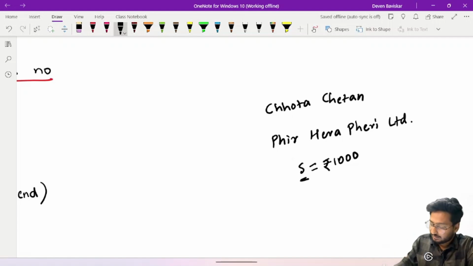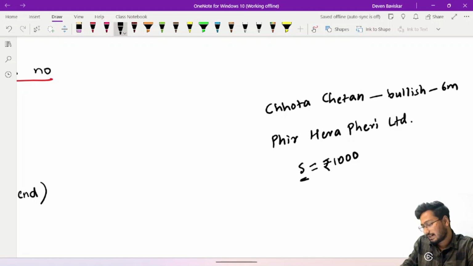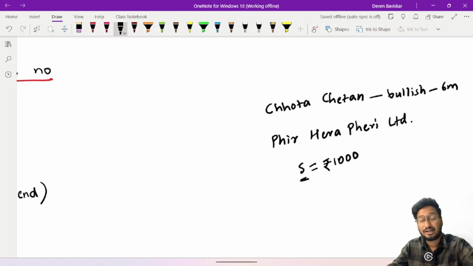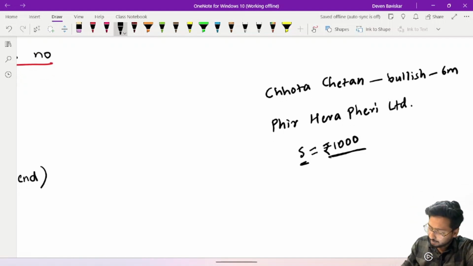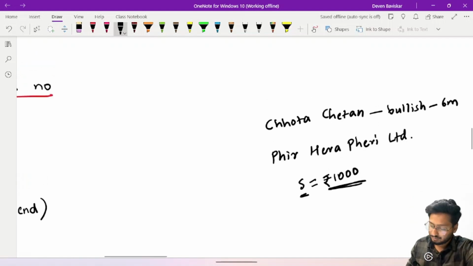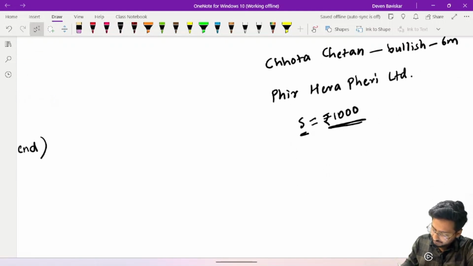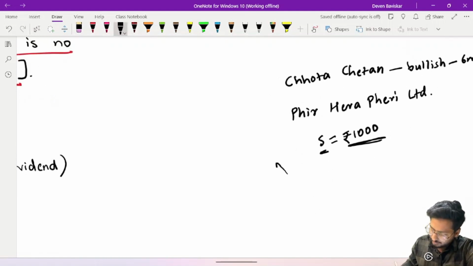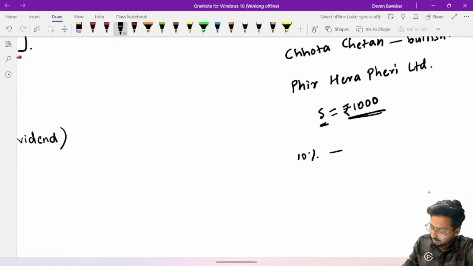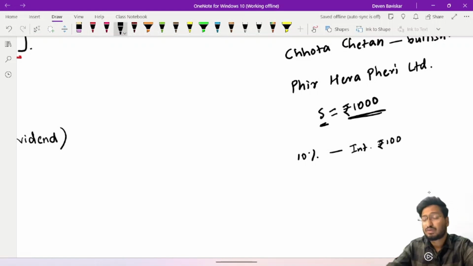Chota Chetan is bullish on this share. He thinks that in 6 months this share price is going to rise a lot, so he wants to invest in it. But Chota Chetan does not have any money, so he's going to borrow. He will need ₹1,000. Let's say in the market there is an interest rate of 10% flat for 6 months. So the interest amount will be ₹100 on this ₹1,000 for 6 months.